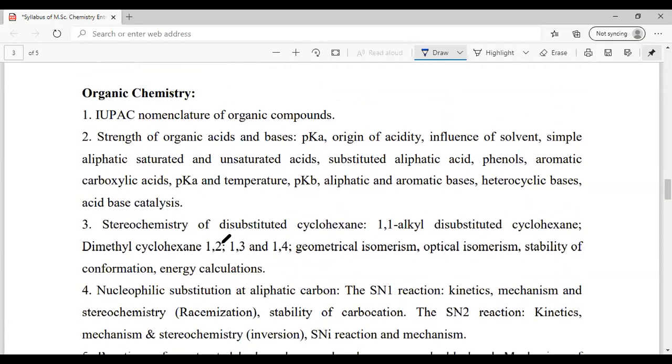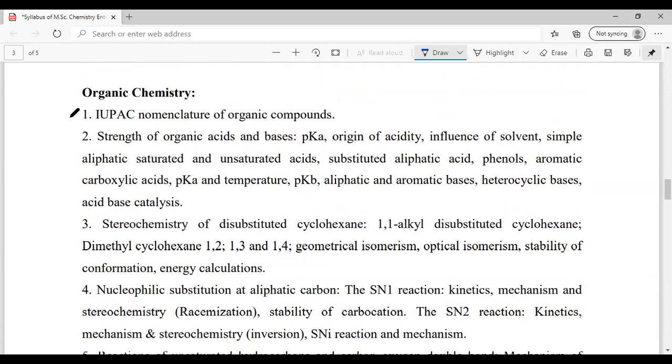Then in organic chemistry, let's talk about IUPAC nomenclature. You people are very well aware of it. You need not go through it in the last 2 days. These are just my suggestions. You can always go with your own method. But here, the influence of solvent is one good thing, like how in a polar solvent the acidity and basicity of organic acids and bases change. So these things are very important.